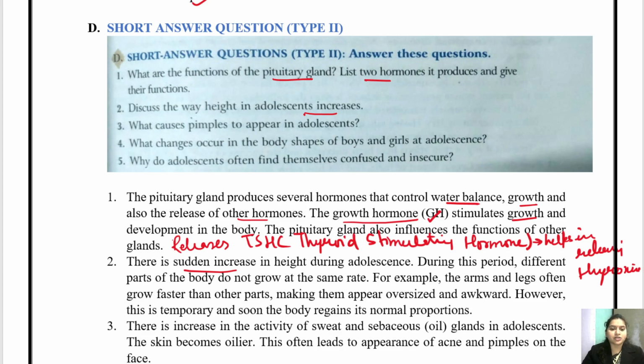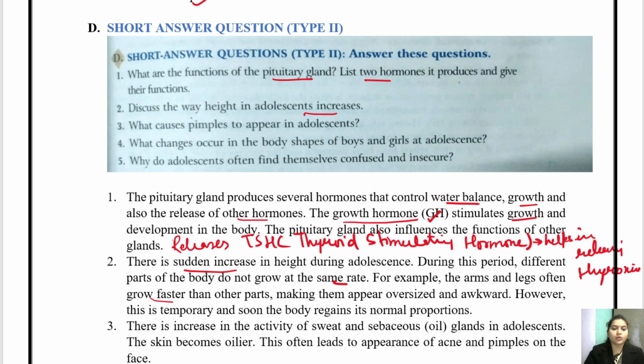Okay, so there is a sudden increase in height during adolescence. During this period, different parts of the body do not grow at the same rate. For example, the arms and legs often grow faster than other parts, making them appear oversized and awkward. However, it is temporary and soon the body will be in proper proportion. Okay, so this is the way height increases in adolescence.